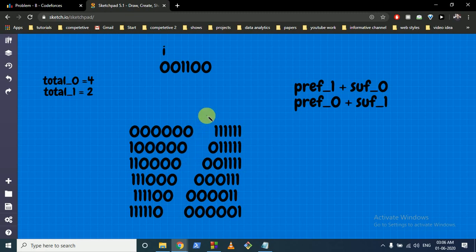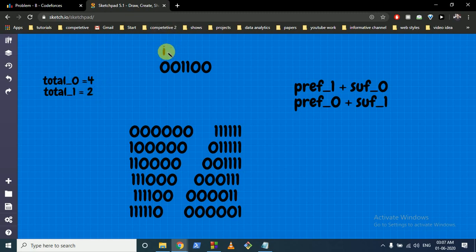Now what we can do is maintain a prefix, and at every position find out how many zeros are there till that ith position and how many zeros are ahead of this position. How can we find this out? We have found the total number of zeros, which is 4, and the total number of ones, which is 2.